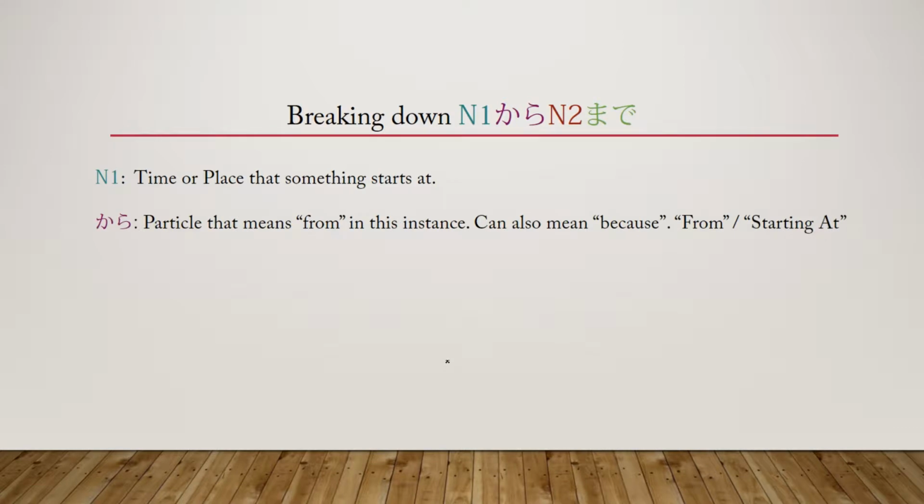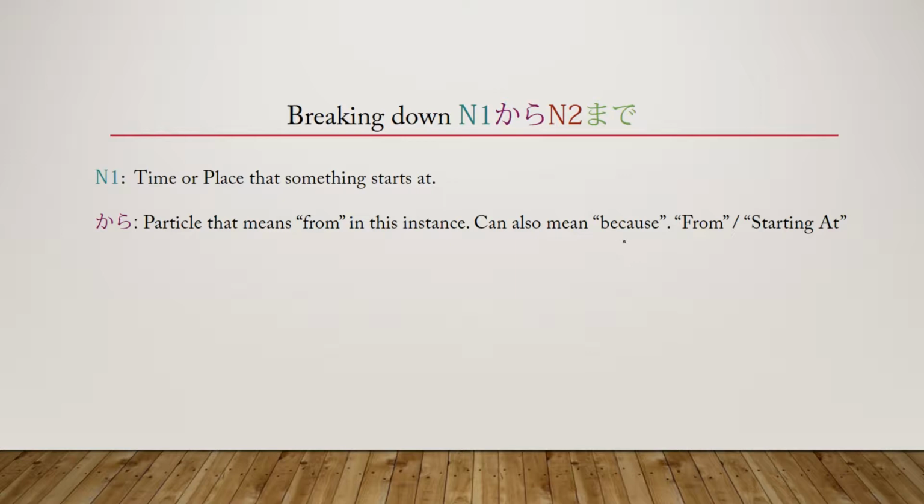Next we have kara. Kara is a particle that means from in this instance. However, that is not the only meaning that this particle has. In other grammatical structures, it can mean stuff like because. But for now, it's going to just mean from. Just make sure that if you see it, it doesn't always mean from. It can also mean stuff like because, and I think there's a couple other meanings that it can have as well. So make sure to watch out for that.